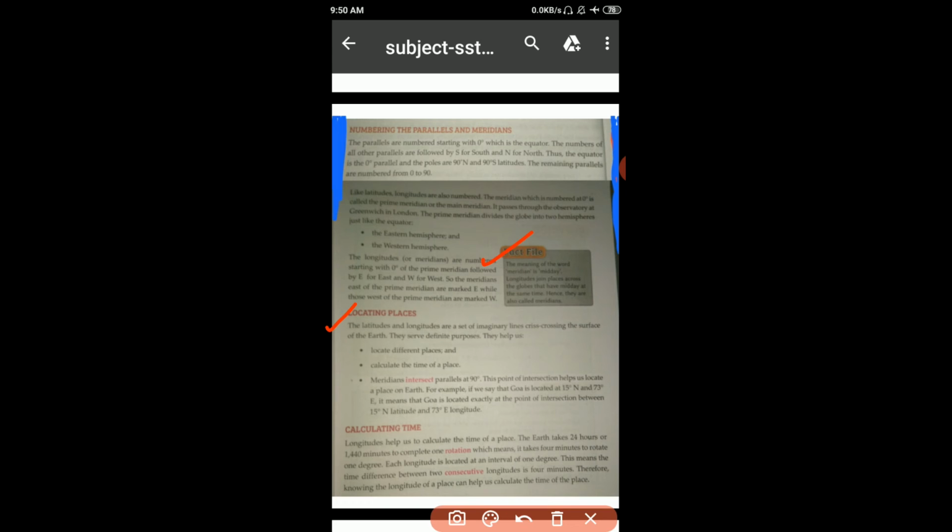For example, if we say that Goa is located at 15 degree north and 73 degree east, it means that Goa is located exactly at the point of intersection between 15 degree north latitude and 73 degree east longitude. How will we understand this? First we will make the diagram again.